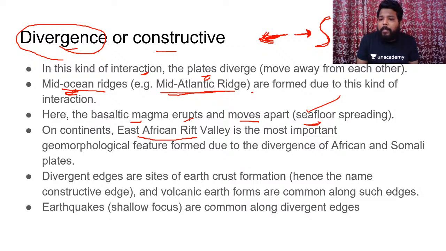Hope everyone remembers about the tensional forces applied on the continental crust. I told you a statement yesterday related to faulting and rift valleys. So if tensional forces are applied during the divergent plate boundary movement, the rift valley association would develop.